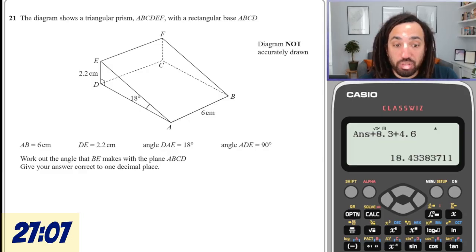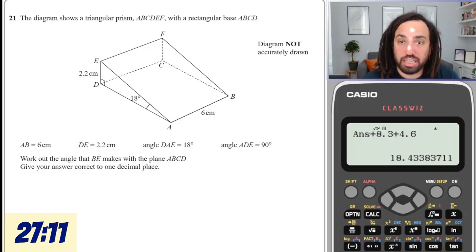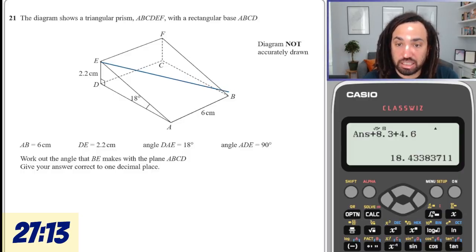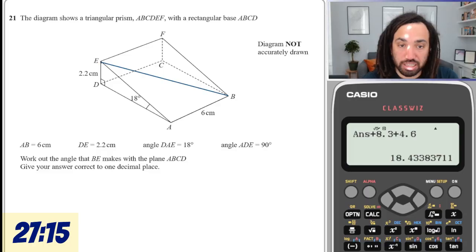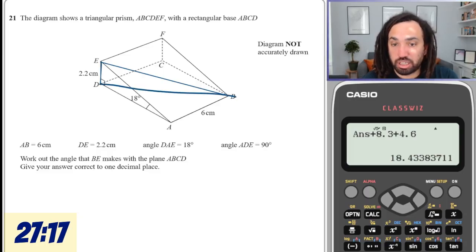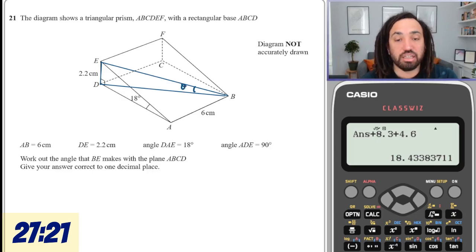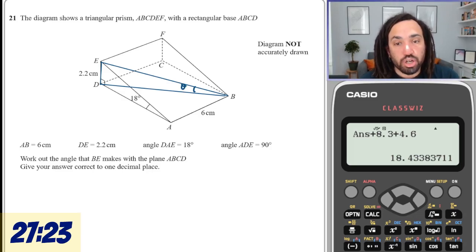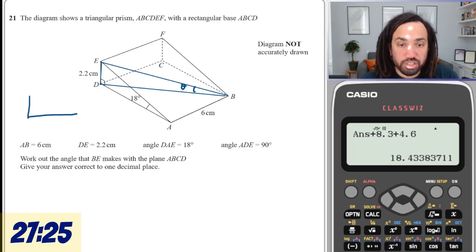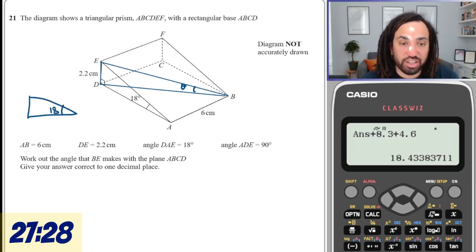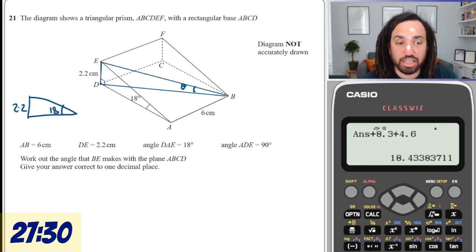Work out the angle that BE makes with the plane. Okay, so BE comes in like that, and then we're going to draw a line directly down, and then we're going to draw a line across, and we're going to need to work out this angle in here. So what we could do is use this triangle on the side that has an angle of 18 and 2.2 here to work out this side length here, dA.